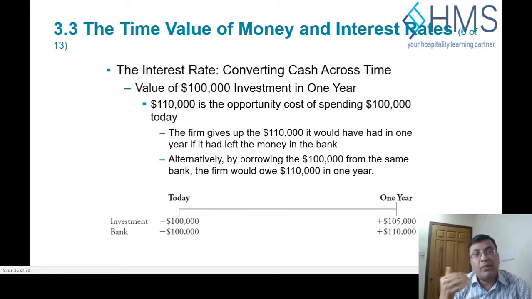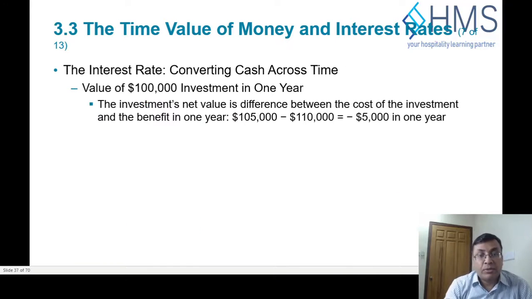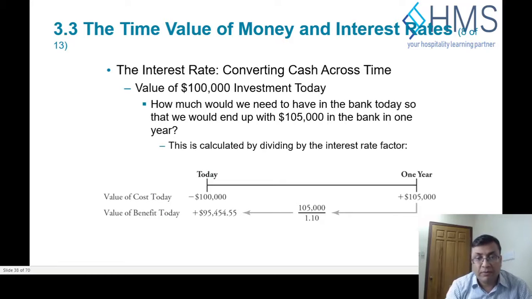So you will calculate the present value of the investment in the future. The net difference between the cost of the investment and the benefits in 1 year is $5,000. You are losing $5,000 in 1 year, so you will discount it. So what is it worth today? You will do 5,000 divided by 1 plus r, the interest rate factor, and the interest rate is 10%. So 5,000 divided by 1.1 will become around 4,500 something.